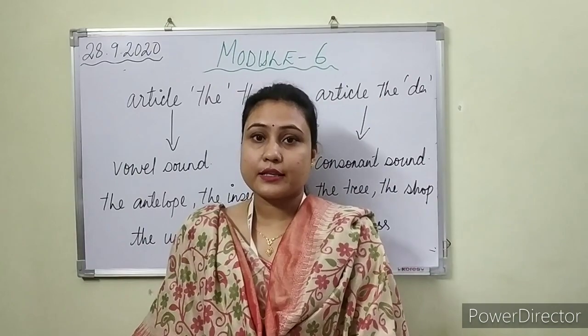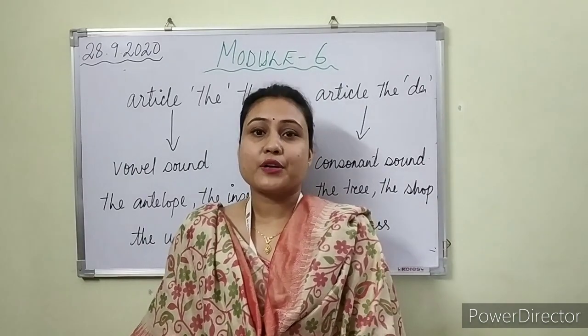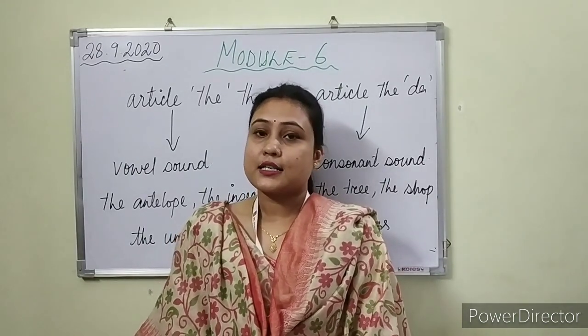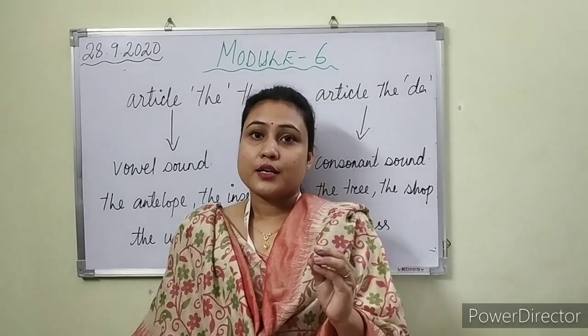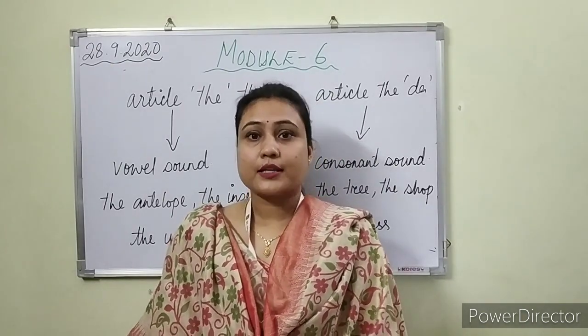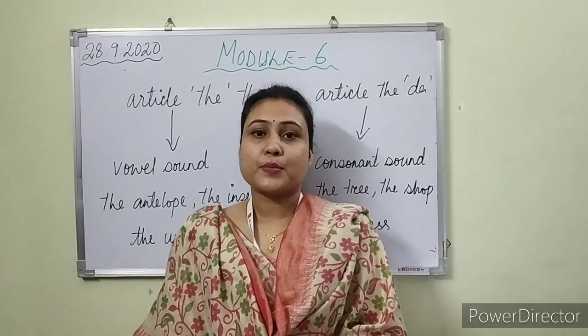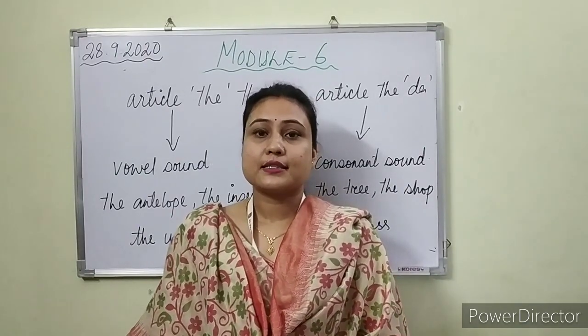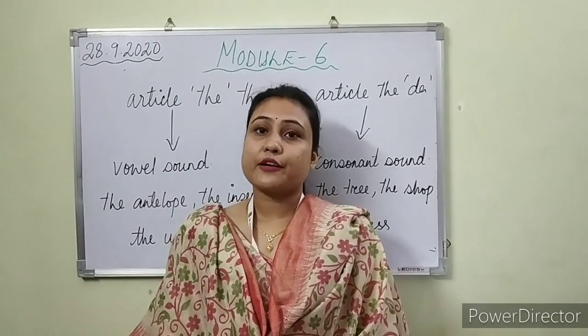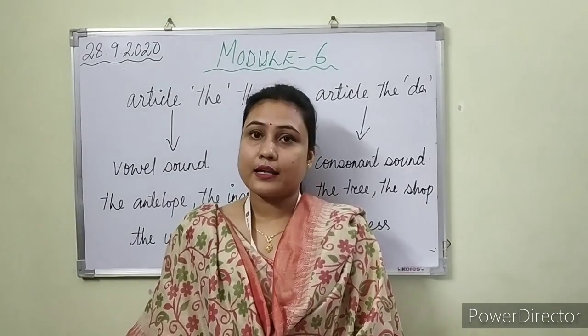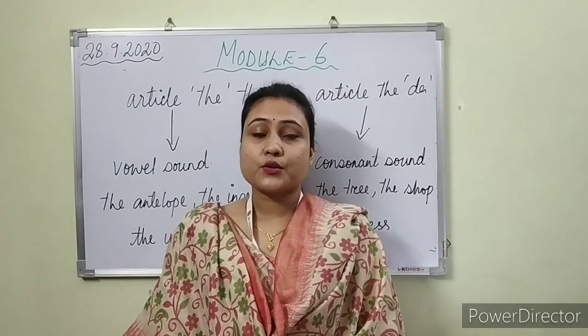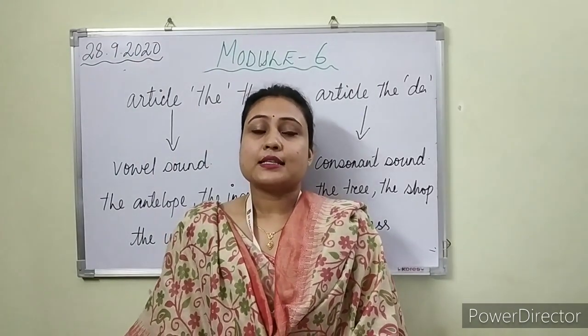I hope it's clear. We have done the summarization where we have learned what articles are. Articles are the words that point out a noun or a group of nouns. There are three articles: a, an and the. Articles are divided into two parts. The first part is definite and the second is indefinite. In indefinite articles, a and an are used for singular nouns.